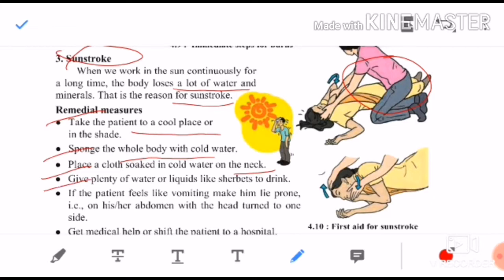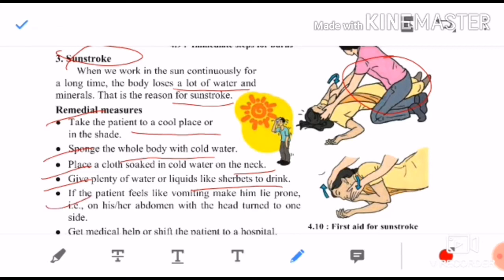Fourth one, give plenty of water or liquids like sharbats to drink, because during that time, children, due to the sun's heat, the body loses water. So you should give plenty of water to that person, or even some liquids like sharbats to drink.